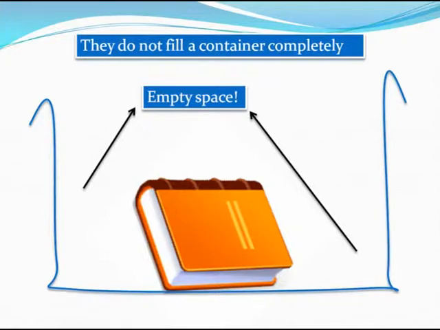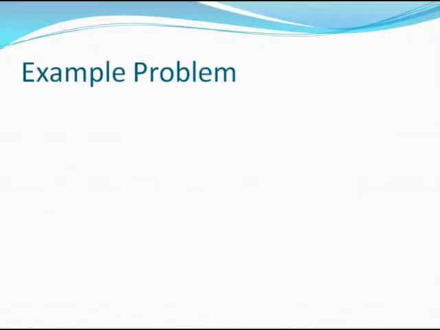The first thing was that solids have a fixed shape and they have a fixed volume. The second thing was that solids in general cannot be compressed. The third thing was that solids have very, very high densities. And of course, then we just saw that they do not fill up a container completely. So these are the important properties of solids. Why exactly do solids have these properties? We'll study all that later in this chapter. For now, let's solve a small problem related to these properties of solids.